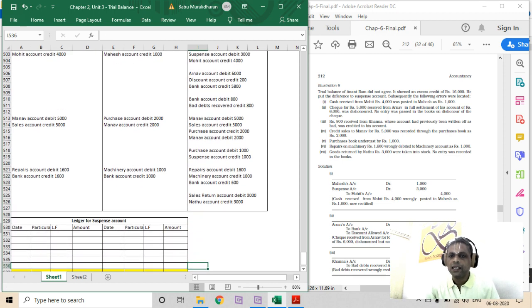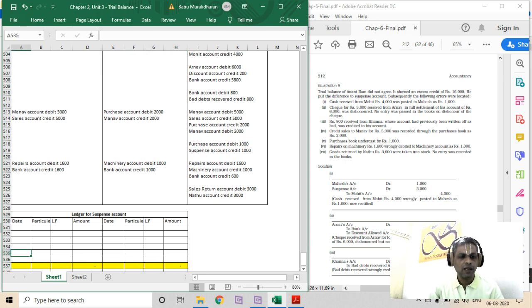Okay, so let's now put the ledger for suspense account. It says that under cast by 16,000, it shows excess credit of 16,000. So suspense will have a debit balance. To balance brought down, excess credit in the trial balance. So suspense is debited with 16,000 rupees.